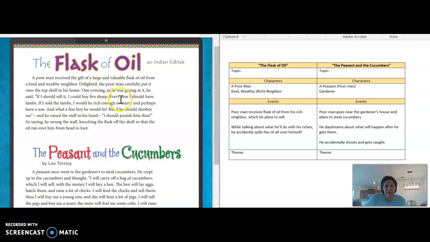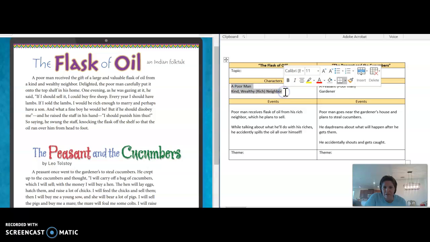Both of these short stories, The Flask of Oil and The Peasant and the Cucumbers, and kind of talk about this graphic organizer that you completed. So I personally found these stories a little bit humorous. There's a bit of irony here: there's a poor man, and he gets a valuable flask or container of oil from his wealthy neighbor. So those were the two characters in this story.